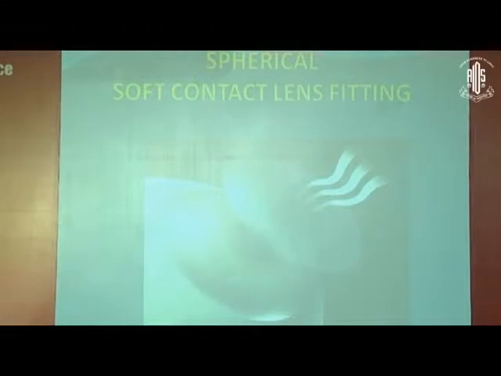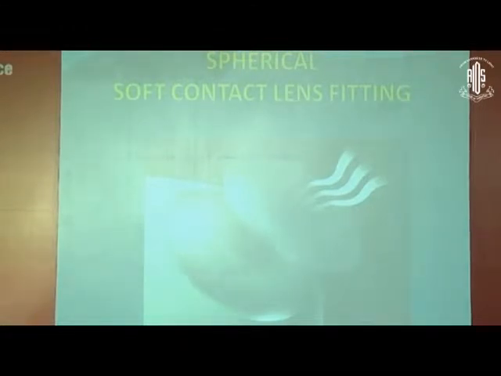Then you check the keratometry, you do corneal topography, you look for the corneal thickness, you also check the corneal sensation, you look for dry eye investigation, you do the breakup time and Schirmer's test, and if possible tear osmolarity. And then once you feel that the patient is fit enough, then you start thinking about what type of contact lens he can use.